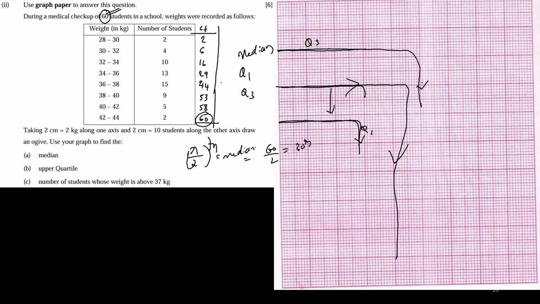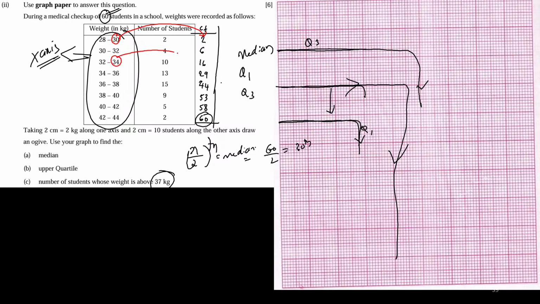When questions are asked, see this question: find the number of students whose weight is above 37 kg. This 37 kg should be on the x-axis. Very important, you are plotting upper limit versus cumulative frequency.